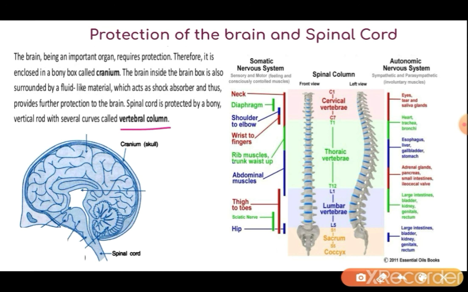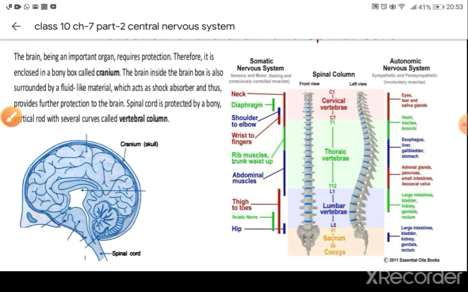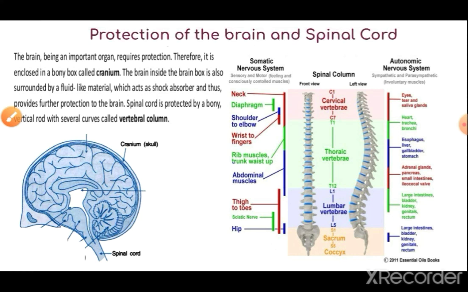From the spinal cord, a pair of 31 nerves arises. Altogether 31 pairs of nerves arise from the spinal cord, and 12 pairs arise from the brain. The pairs which arise from the brain are called cranial nerves, and the pairs which arise from the spine or spinal cord are called spinal nerves.